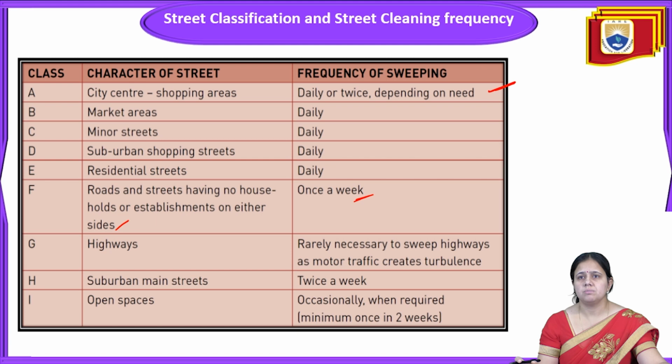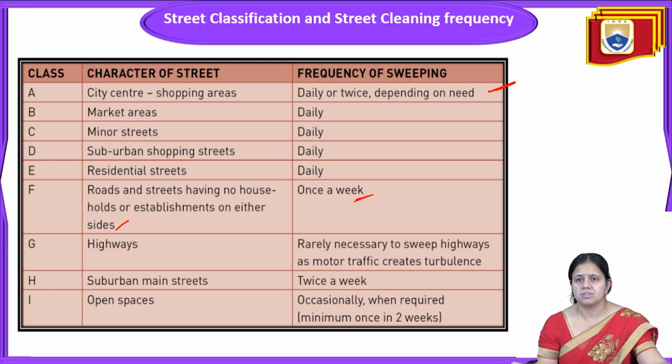So this is what we have discussed about the cleaning frequency, how many times the cleaning should be done. Cleaning should be daily or twice in the city center, shopping areas, market areas, some minor streets, suburban shopping streets, and residential streets, depending upon the needs. In case of roads or streets which have no households or establishments on either side, you have to do it once in a week.